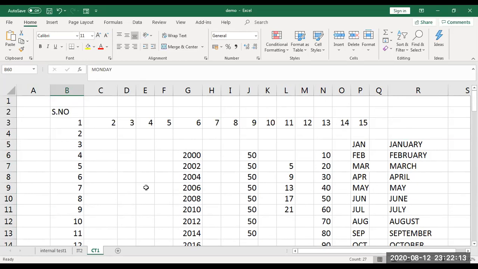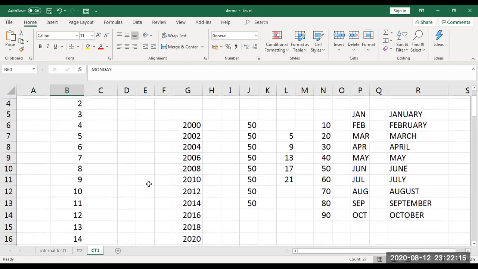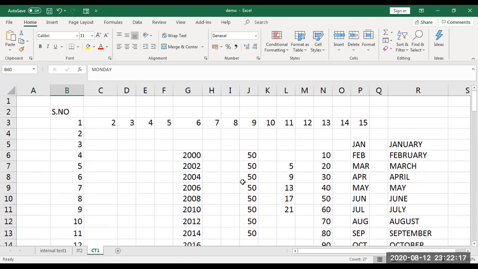That's all. Practice, and tell me whether it is easy for you to understand. If it is clear for you, then in our next session we will move on to the calculation part. Okay, hope you understood this session. Any doubts, you can put them in the comment window. Thank you.